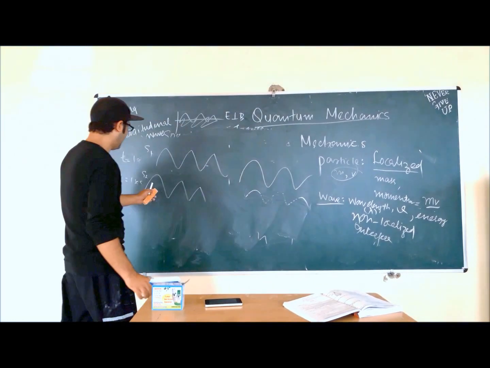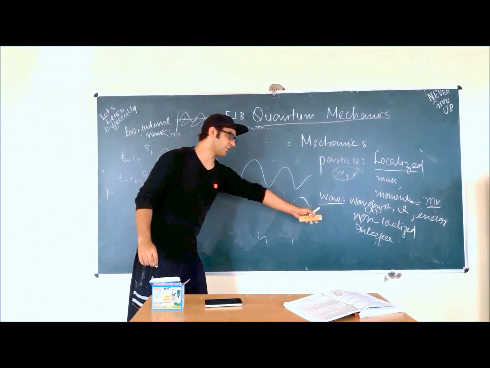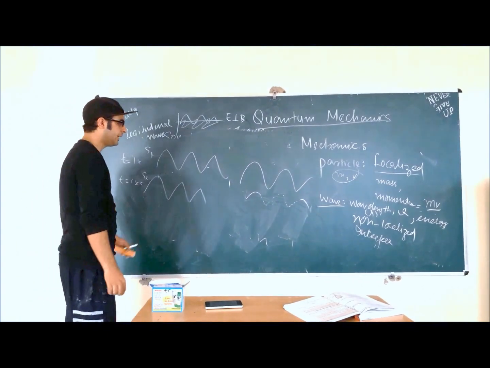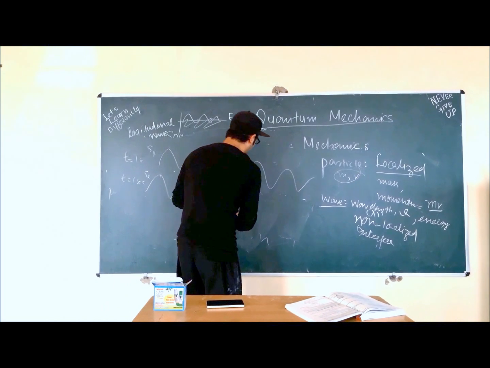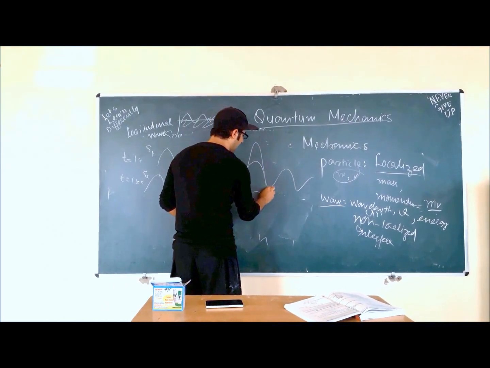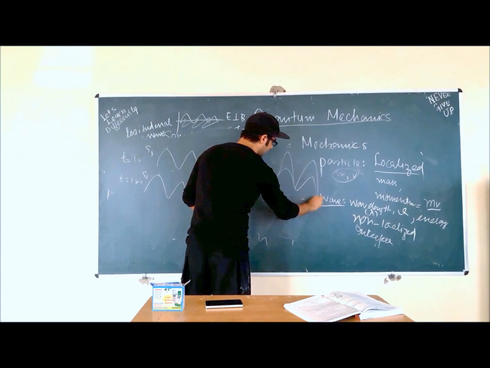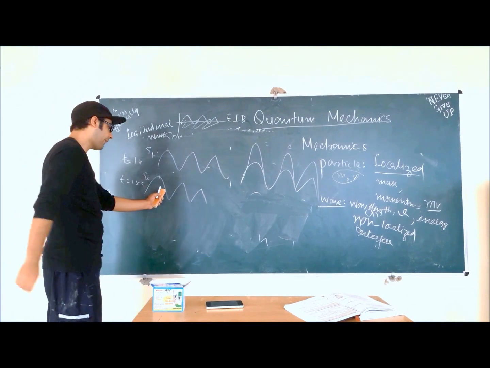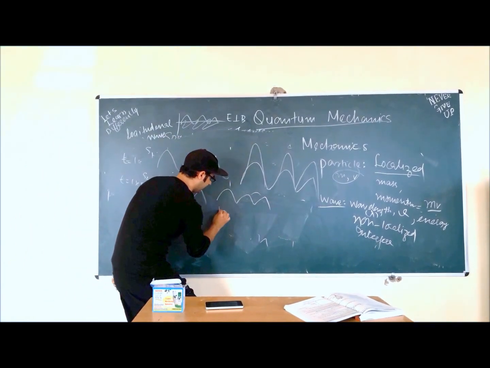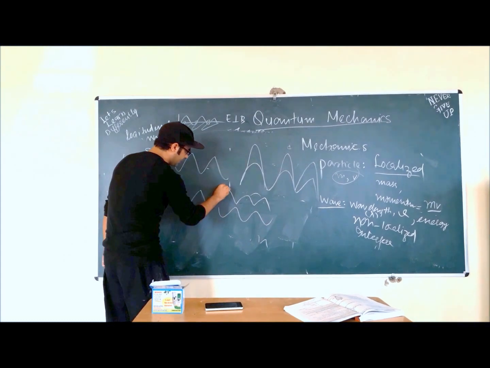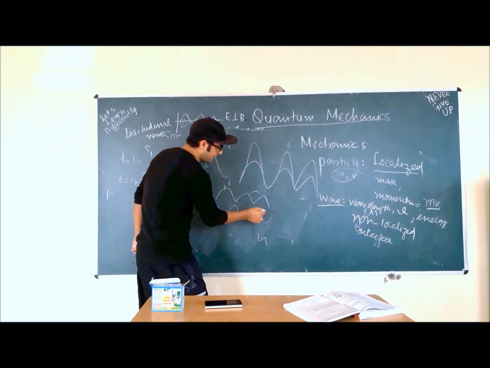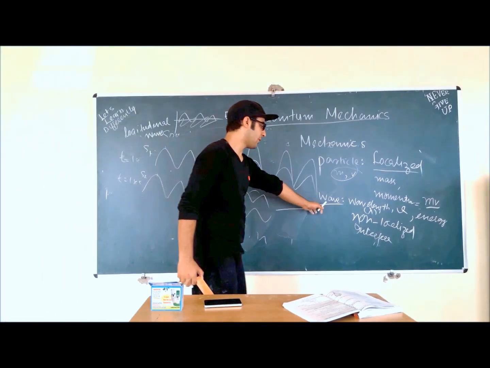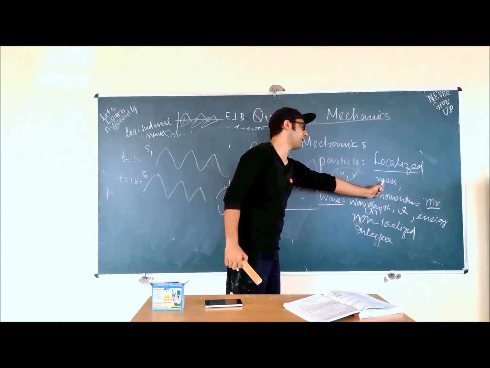Interference has two types, constructive interference and destructive interference. It depends on whether crest falls on crest and trough falls on trough. They will then constructively interfere and increase the amplitude of the resultant wave. Destructive interference means the crest of one wave falls on the trough of the other wave, so the wave will be like this. As waves show the phenomenon of interference, particles don't show this phenomenon.